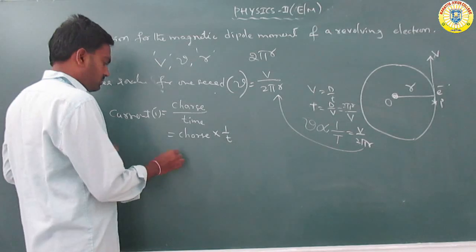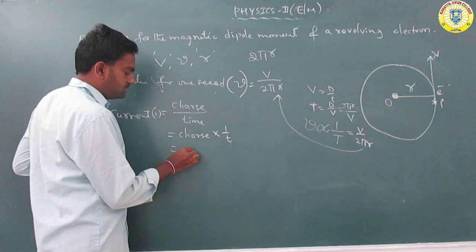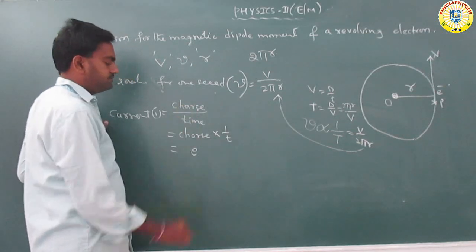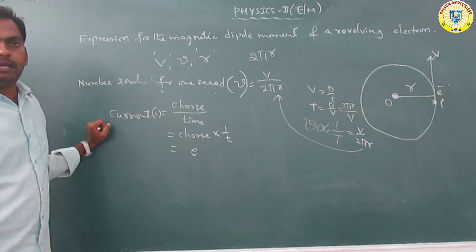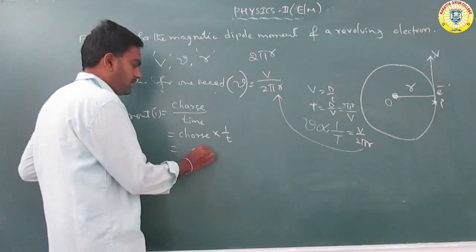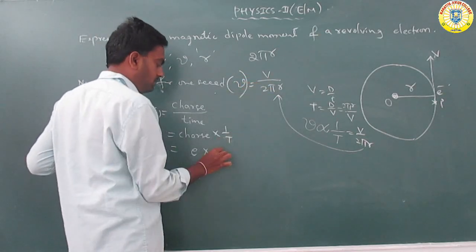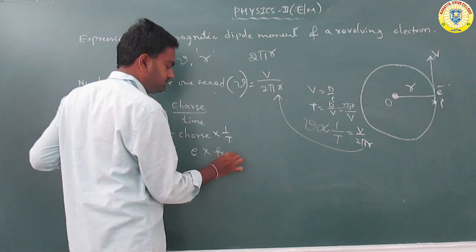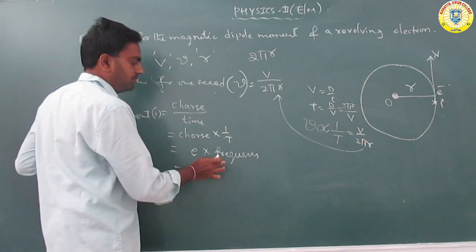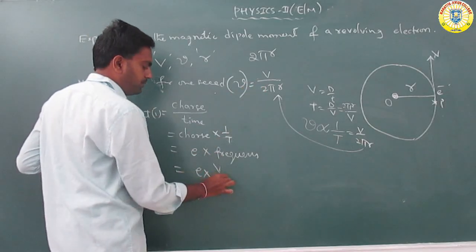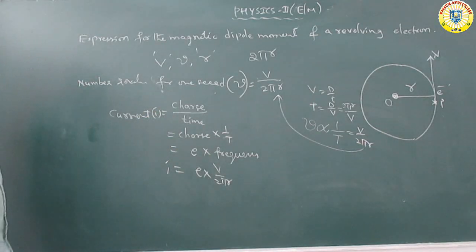The charge is the electrical charge, which we write as e, and 1 by t is nothing but the frequency, which is v by 2 pi r. So I is equal to e v by 2 pi r.